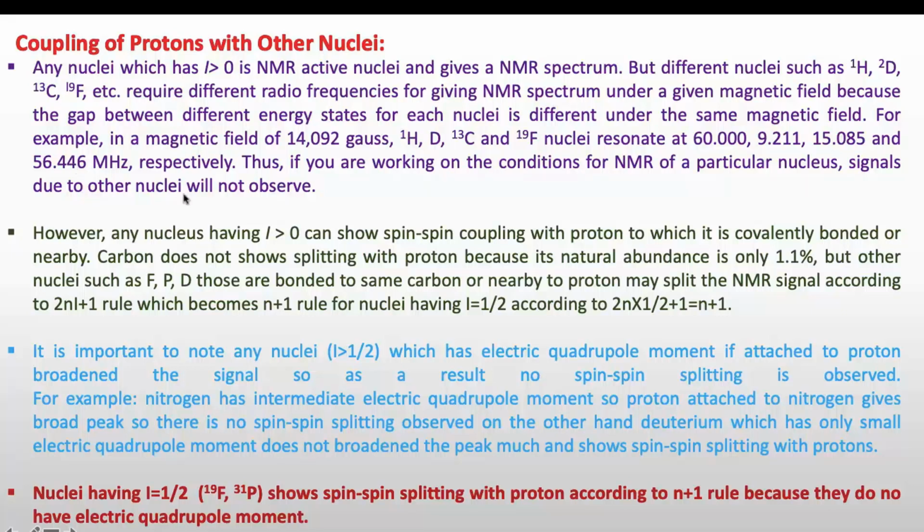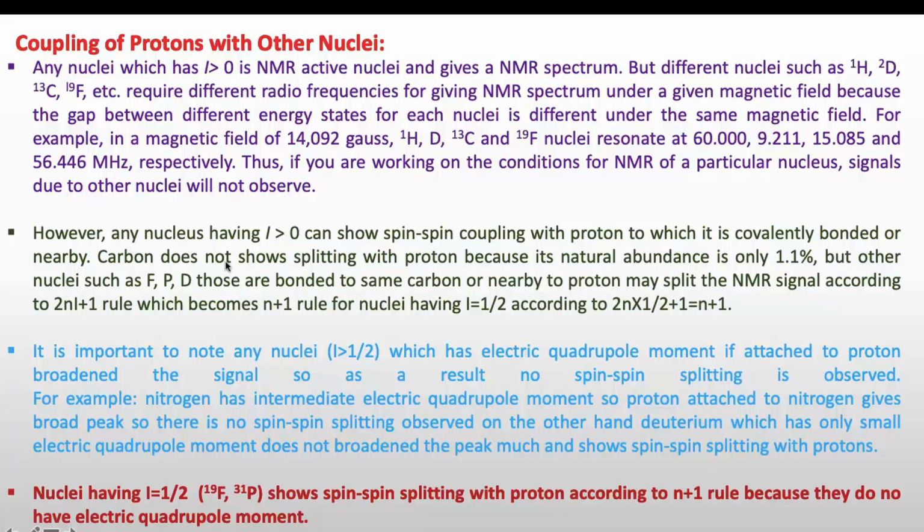Thus, if you are working under the conditions for NMR of a particular nucleus, signals due to other nuclei will not be observed. If you are working for proton, you will not see any signal due to carbon or fluorine or deuterium. You will see signal only for protons, because at that magnetic field and that particular frequency only proton can resonate.